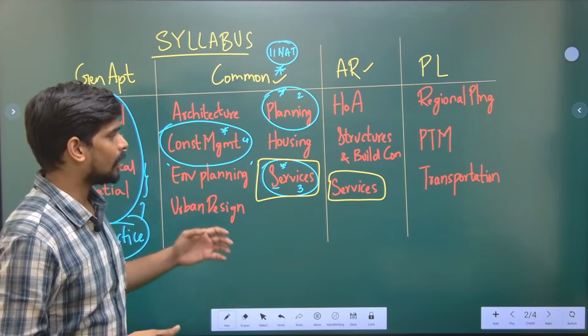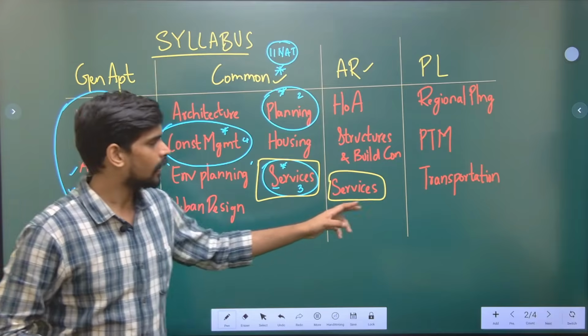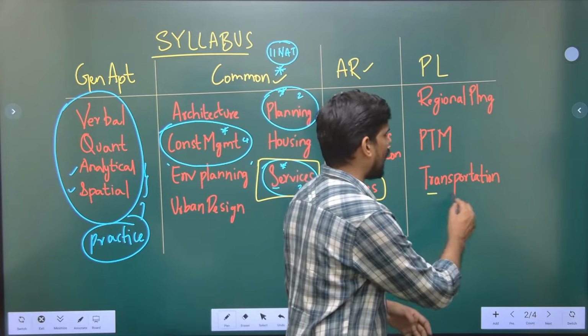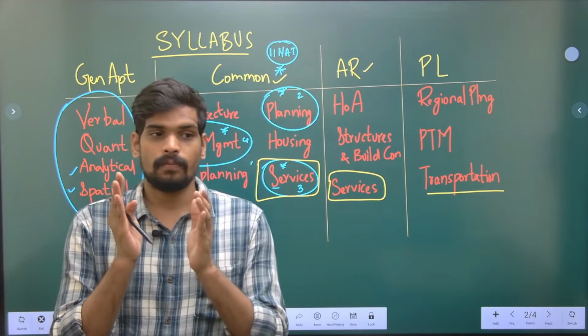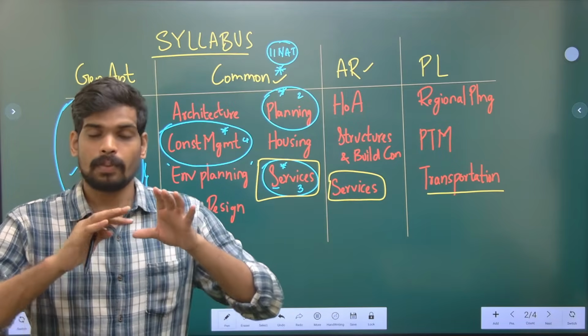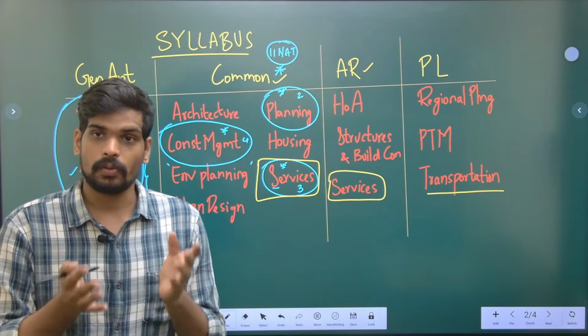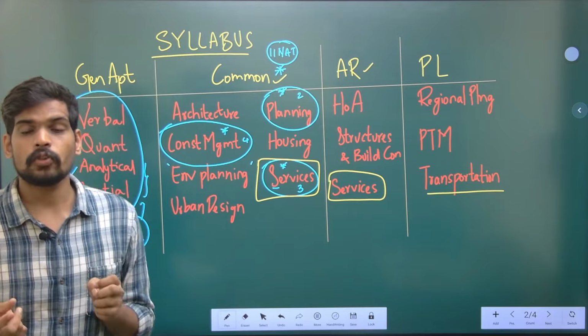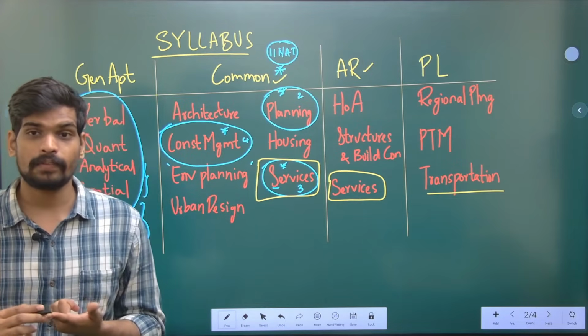Similarly, transportation is mentioned in the common part under services, and it is also mentioned in the planning part, right? So you cannot say for sure that a few subjects will come only in the common part. For a few topics the boundaries are very vague, and you cannot put them into any one category. So it is advisable to assume all such topics to be under the common part and prepare accordingly. That is one important point with respect to the syllabus.